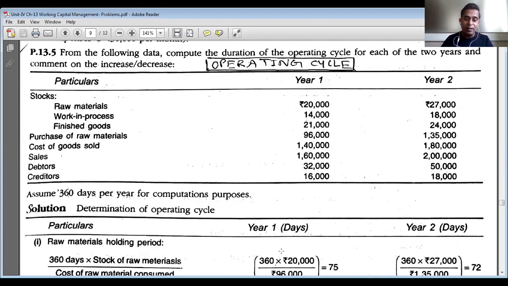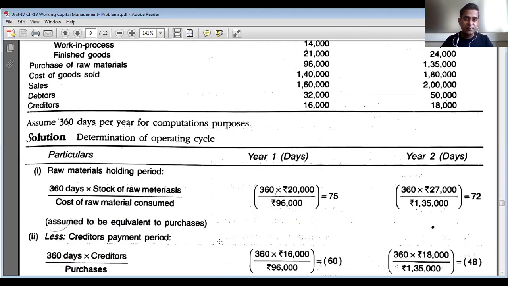If we total the holding periods of all the current assets and subtract the creditors' period, we will get the duration of the operating cycle. The procedure is simple, but you need to remember these steps, so please pay attention.